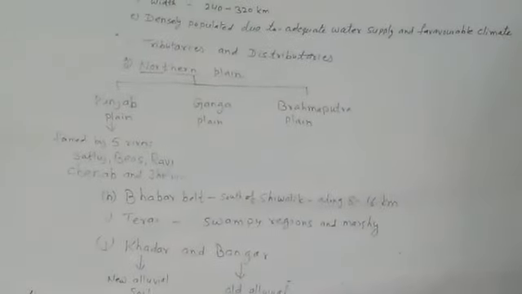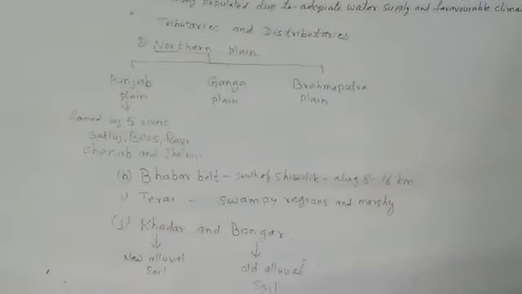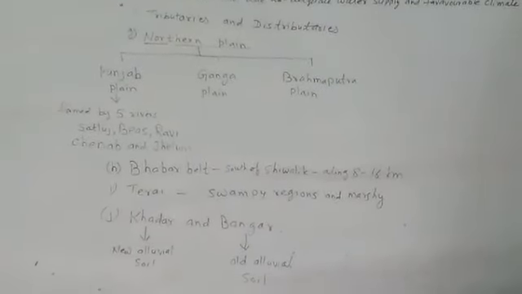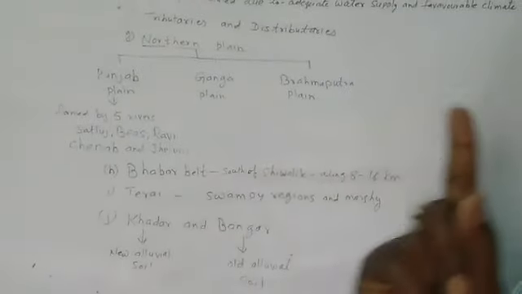It means the name Punjab is formed by these 5 rivers. Panj-ab. Panj means 5 and ab means rivers.